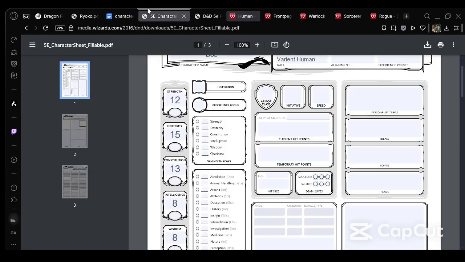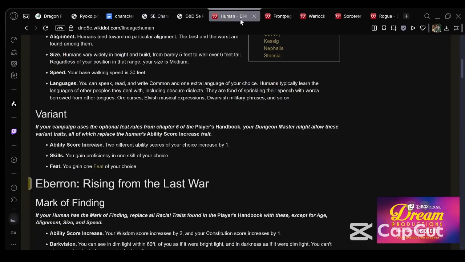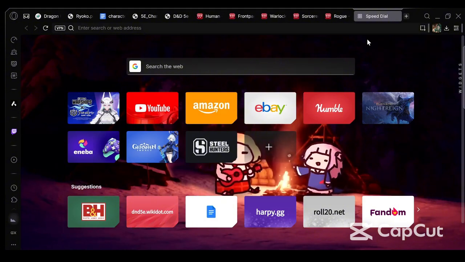You get your race. So I'm going to go ahead and exit out of that. Well, actually, we should do the feat that comes. What feat? Well, we are going to go with the good old Lucky feat. And let me pull up the Lucky feat.